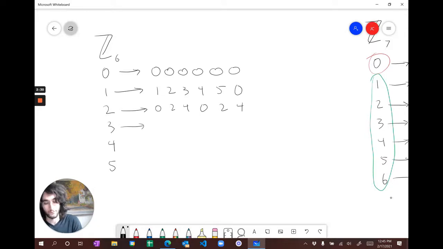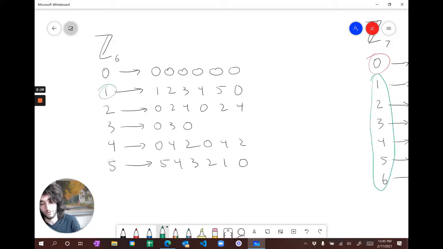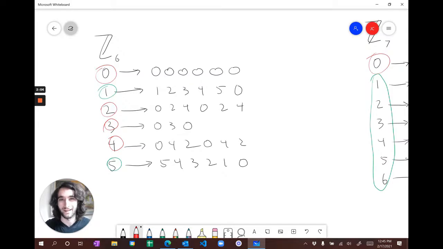And then the same thing will happen to 3. This would be 0, 3, and that's it. And 4 is going to give only the even numbers again, and 5 is going to give all of them. So these 2 are generators, and the rest of them are not. Notice the only ones that were generators were the ones that didn't have a factor in common with 6. That's how it works in general: if you have a common factor with the order of the group, then there's no way you can generate the whole group. The only way is if you are co-prime to the order of the group. So if you're co-prime to 6, like the numbers 1 and 5, you can do it.